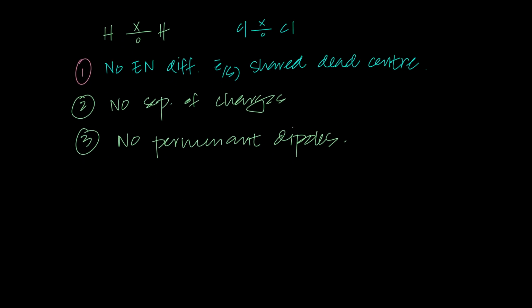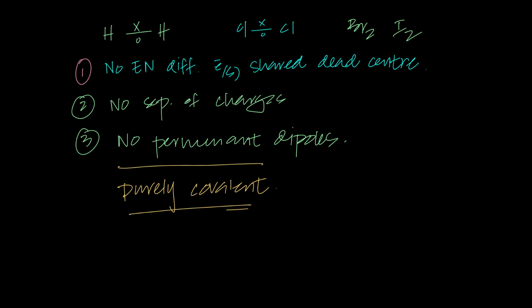And that is the reason why hydrogen, chlorine, bromine, iodine, astatine, all the molecules in which there is no electronegativity difference, they are called purely covalent. Why am I calling them purely covalent, everybody? Why am I calling them purely covalent? I'm calling them covalent because obviously there's covalent bonding between hydrogen, chlorine, bromine, iodine. Okay, covalent. Why am I calling it purely?